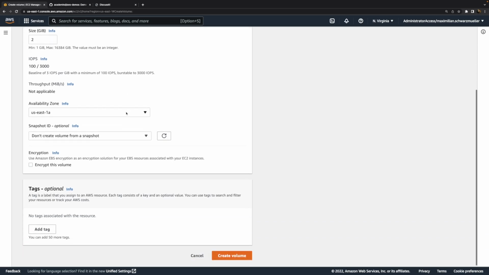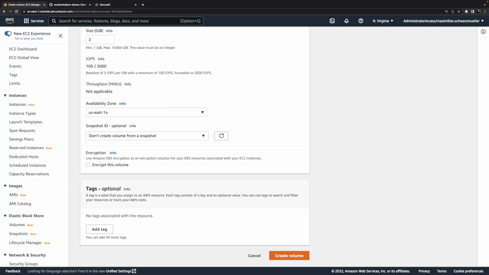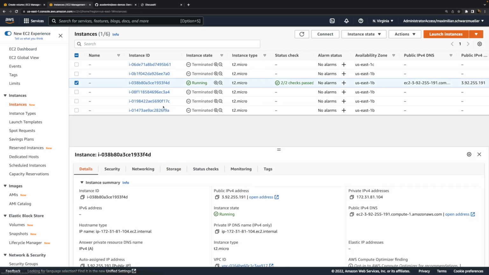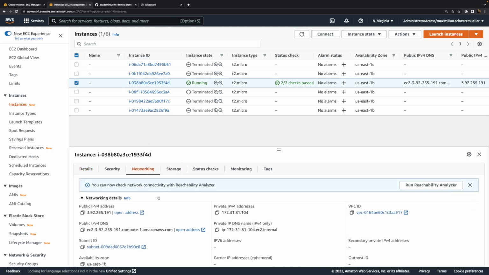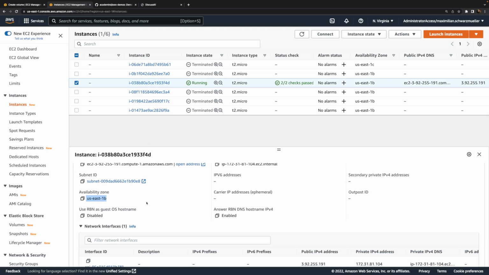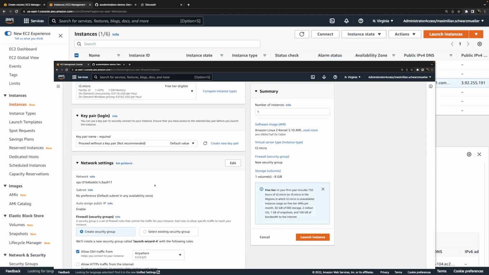And I'll keep all the other defaults here, except for one thing, the availability zone. When it comes to that, we should check in which availability zone our instance was started. And for this, we can select our instance and go to networking. And then there we see the availability zone where this instance was launched into. The availability zone was chosen automatically.